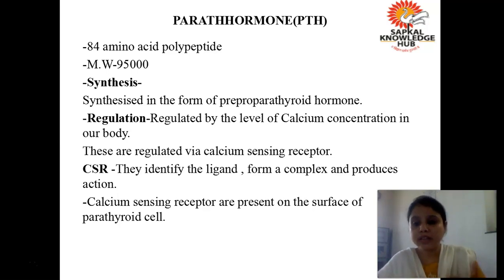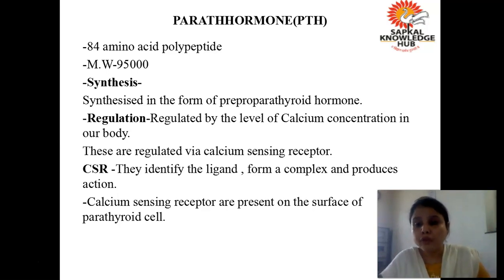Whenever the level of calcium goes down in the blood, it will be sensed by the calcium sensing receptors which are present on the surface of the parathyroid gland. As soon as they sense that the calcium level in the blood has decreased, they will stimulate and cause the release of parathormone from the parathyroid gland.